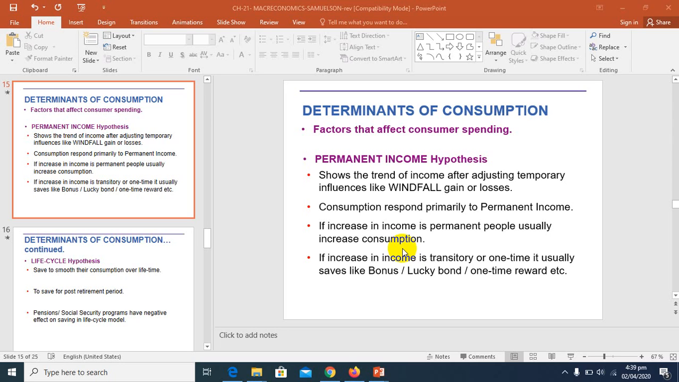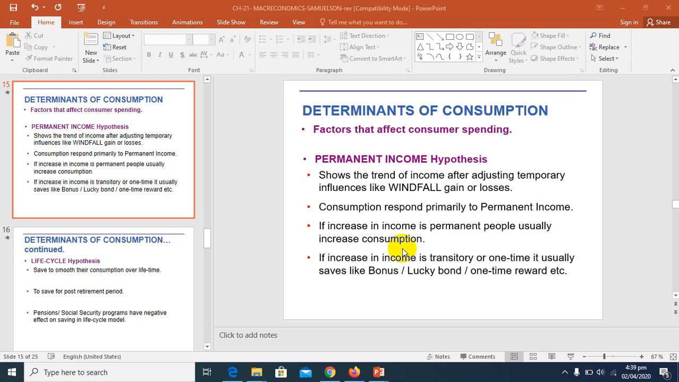So what is permanent income? Permanent income is the trend level of income. Listen carefully: permanent income is the trend level of income, that is, income after removing temporary or transient influences due to windfall gains or losses. According to the permanent income theory, consumption responds primarily to permanent income.